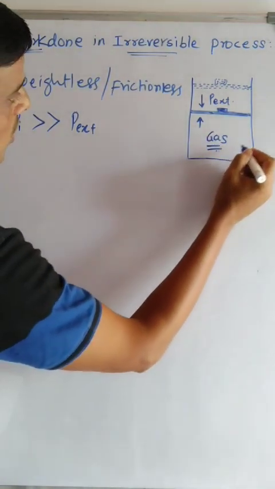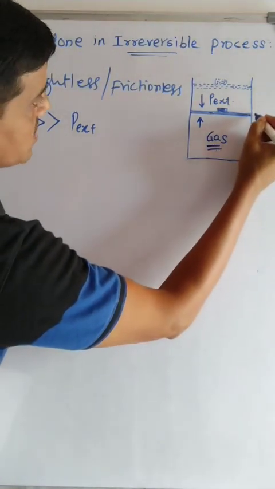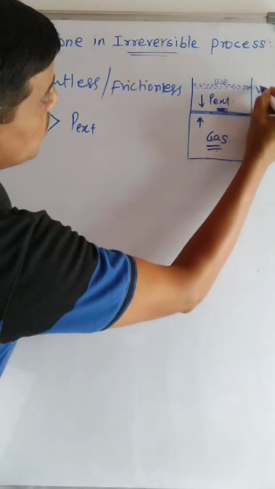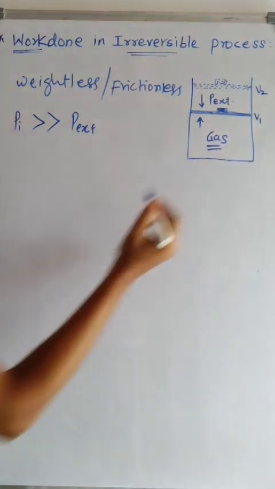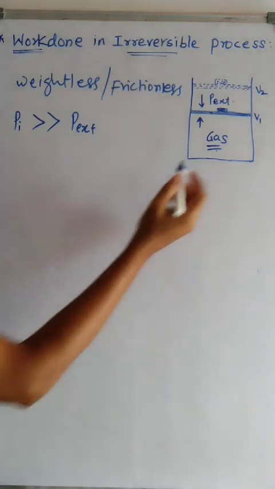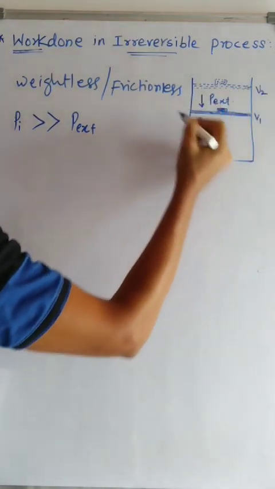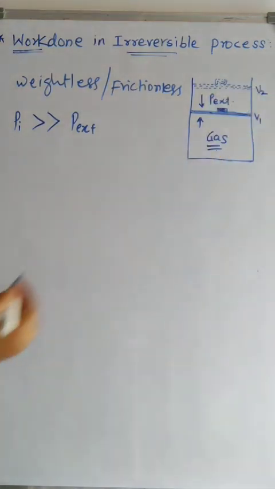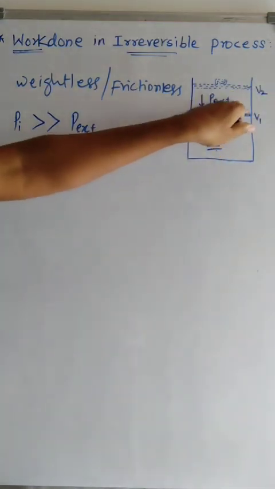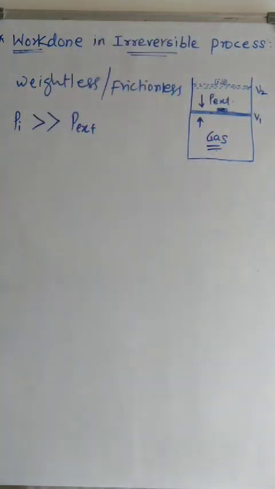Expand means the volume of the gas will change from V1 to V2. V1 is the volume of the gas before expansion, and V2 is the volume of the gas after expansion against the external or surroundings pressure.